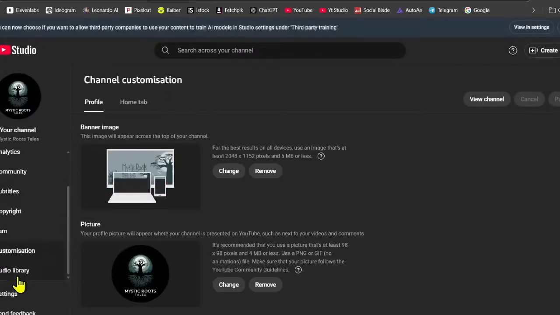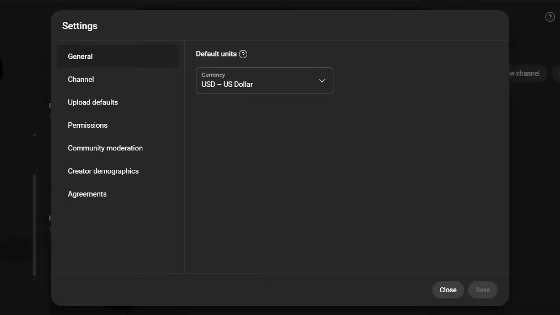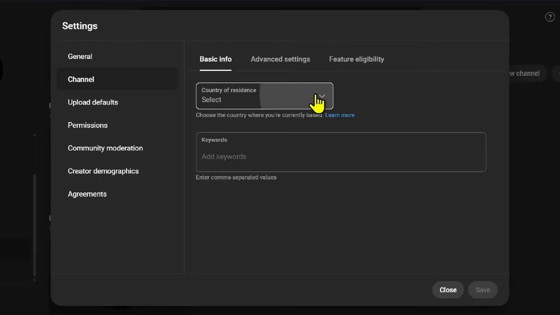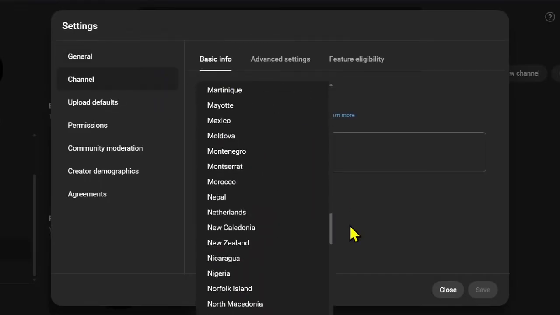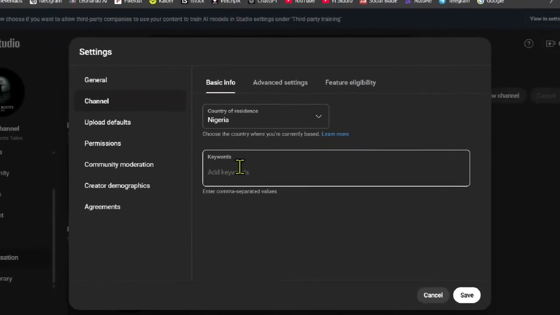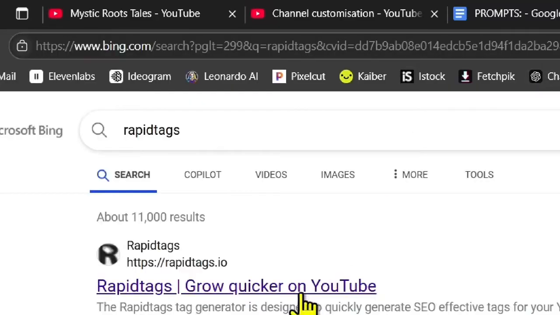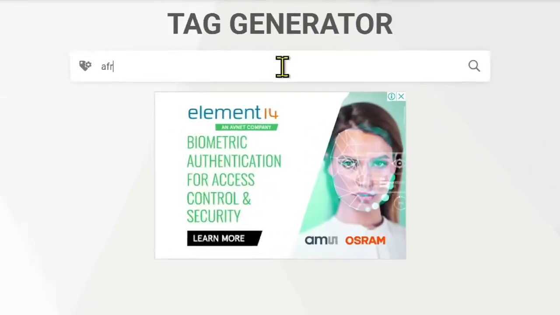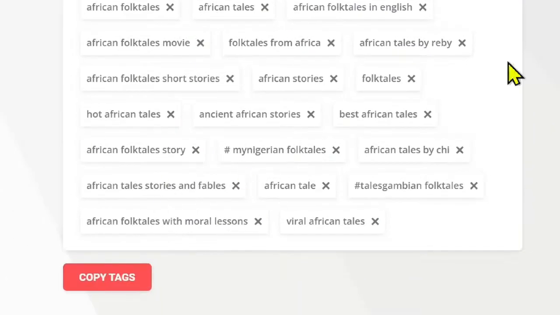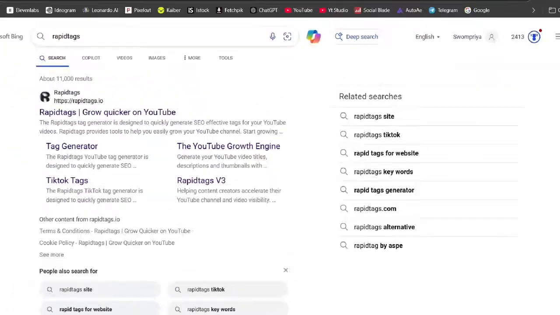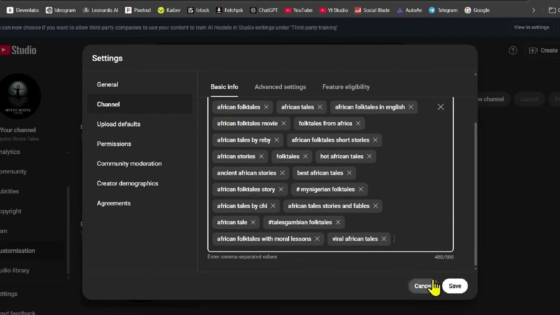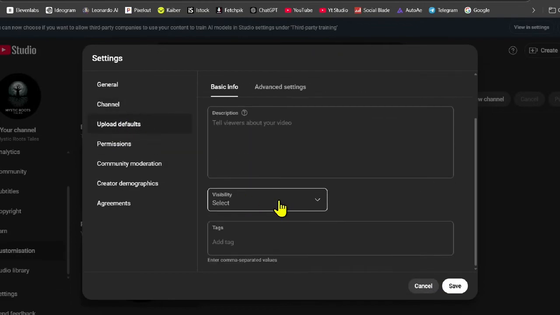Properly setting up channel settings, including categorization and advanced features, is vital for optimizing visibility and compliance with YouTube policies. This ensures better engagement with your audience. Incorporating relevant keywords using tools like rapid tags can significantly improve a channel's discoverability on YouTube. This step is crucial for attracting the right audience and expanding content reach.